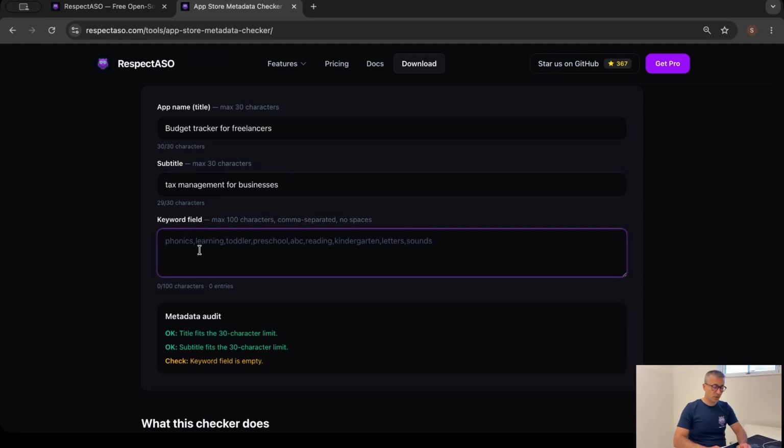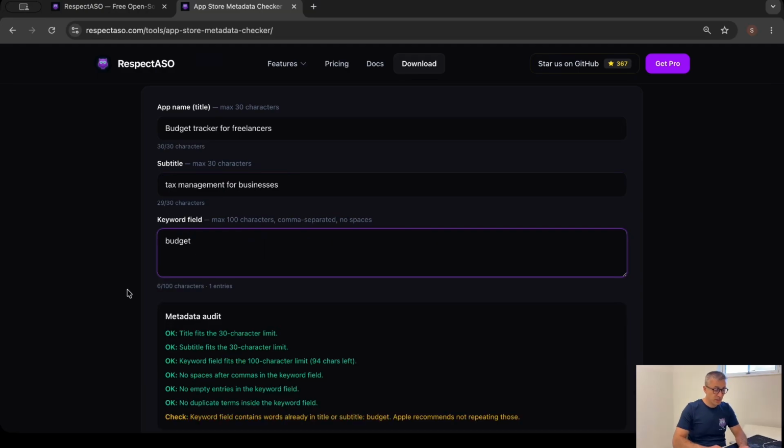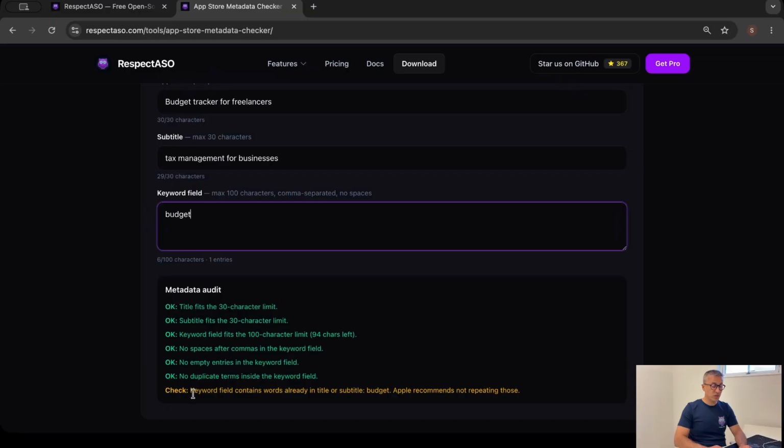Then I come to the keyword field. Maybe I start writing budget here, and what I see down below here, check. Keyword field contains words already in your title or subtitle, and it also gives the keyword itself, which is budget in this case. Maybe I also put a space here. What it says here: remove spaces after commas in the keyword field, because you are consuming your available space in the keyword field unnecessarily, and so on.